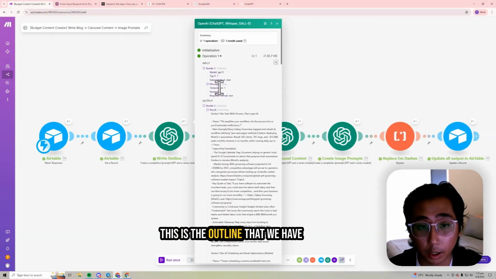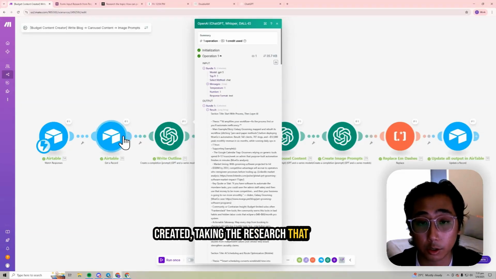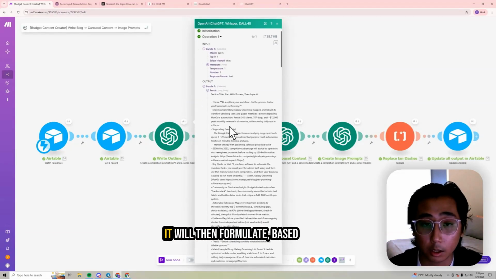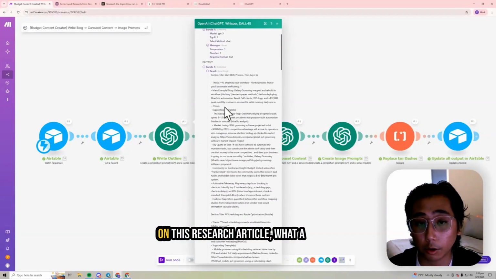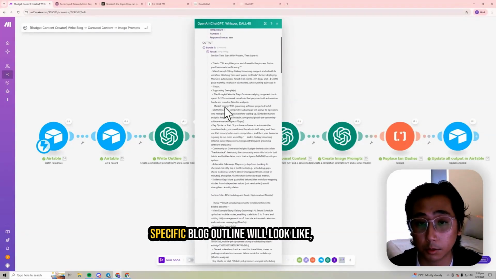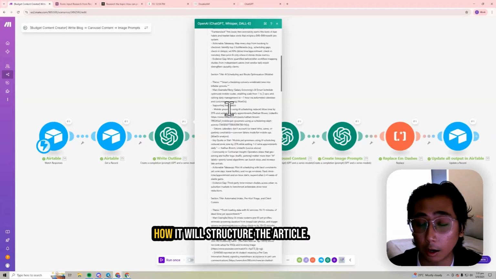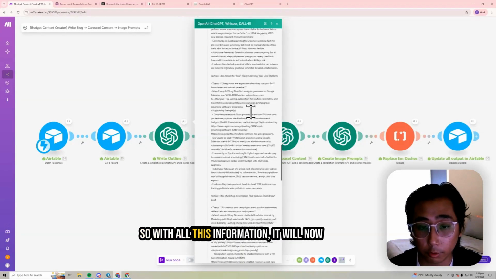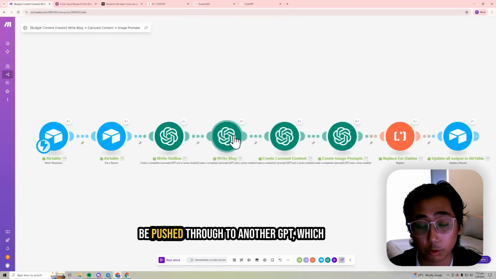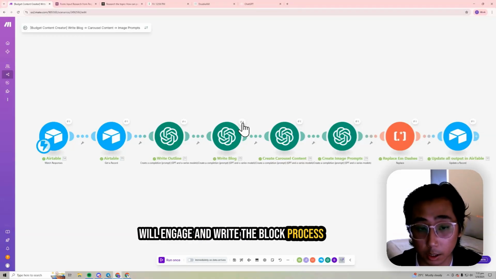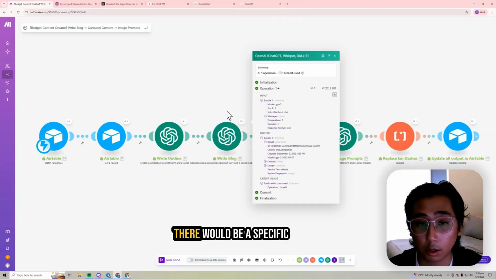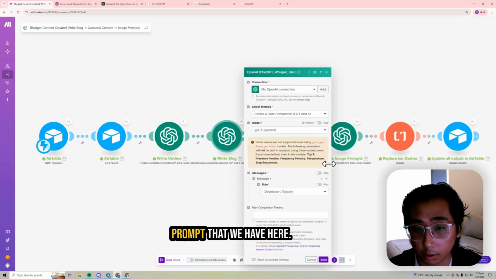This is the outline that we have created, taking the research that we've done through Perplexity. It will then formulate based on these research articles what a specific blog outline will look like, how it will structure the article. So with all this information, it will now be pushed through to another GPT which would engage and write the blog process based on the outlines that we have. There would be a specific prompt that we have here.